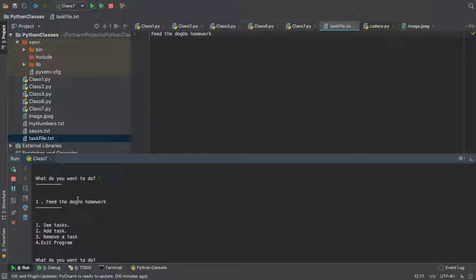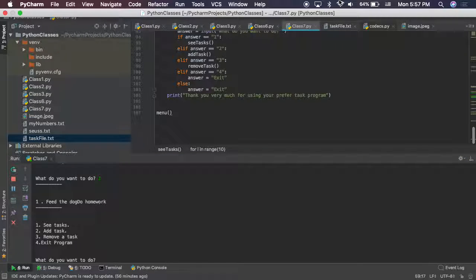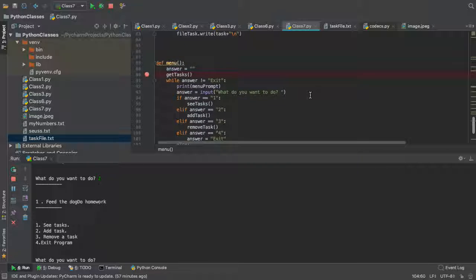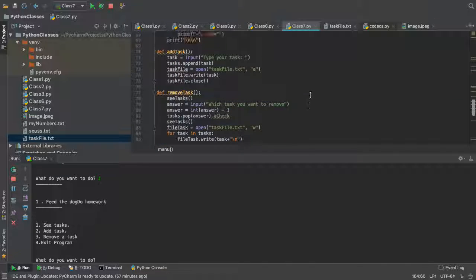And then what's the last thing? When we are actually writing into the file, we are not putting that thing in the file. So that's the last thing we can do, and then that will be it for the day. That's when we are adding a task, right? We're appending, but we're appending without what? Without a new line, right?